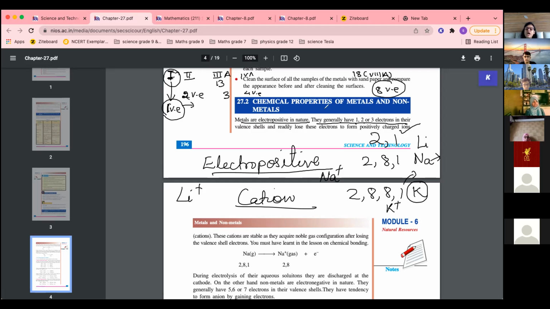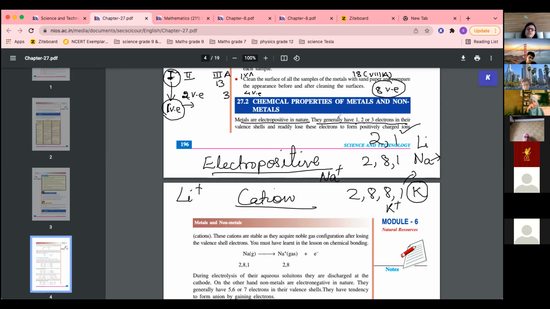So metals have only 1, 2, or 3 valence electrons, and that is why they can easily lose these valence electrons, and therefore they are called electropositive in nature. Why? Because they form a cation, a positively charged ion, on losing electrons.